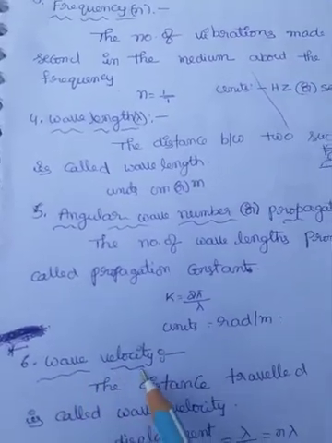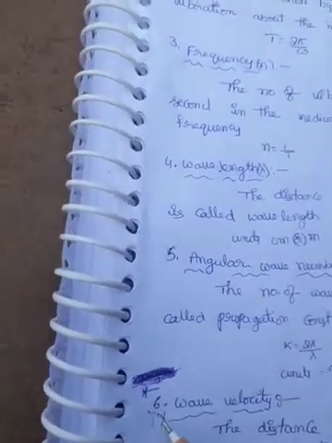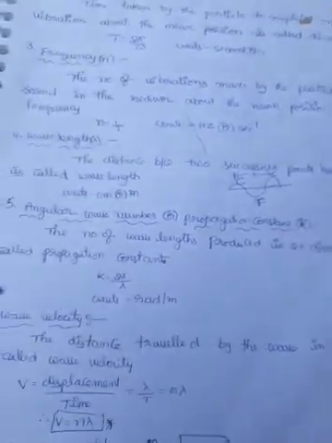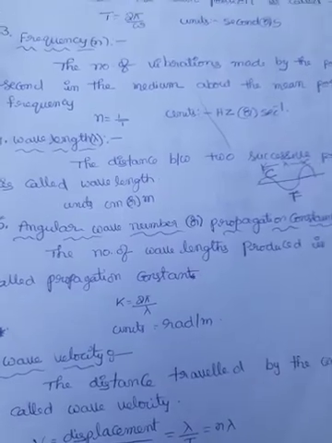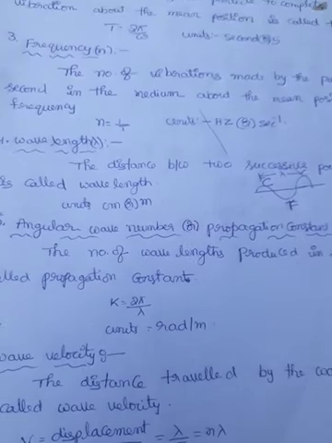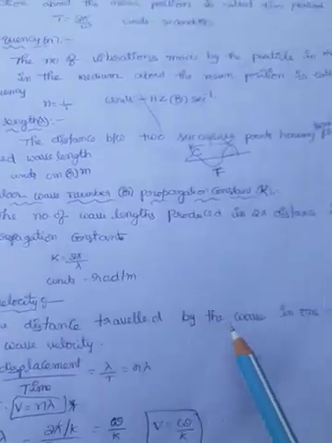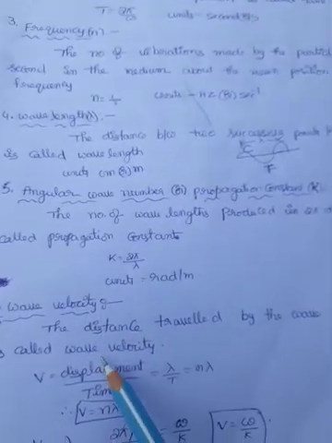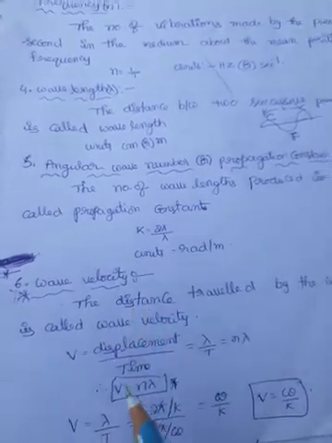Next, wave velocity. This definition is most important for 2 marks. What is the definition of the wave velocity? The distance traveled by the wave in 1 second is called wave velocity. We know the definition of velocity: distance by time. Likewise, the distance traveled by the wave in 1 second is called wave velocity. Important definition, so put a star mark for this definition.